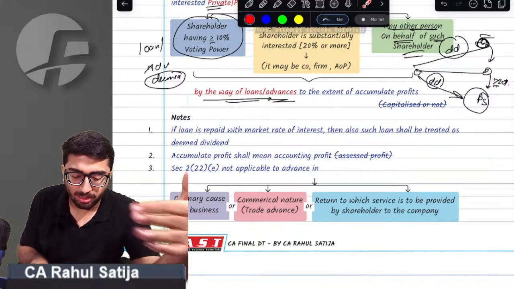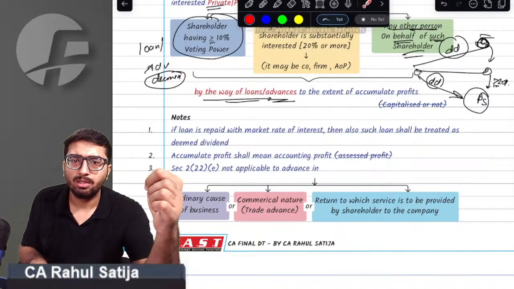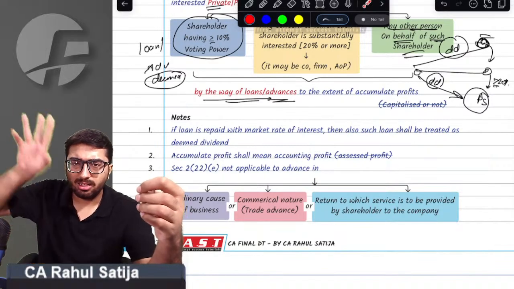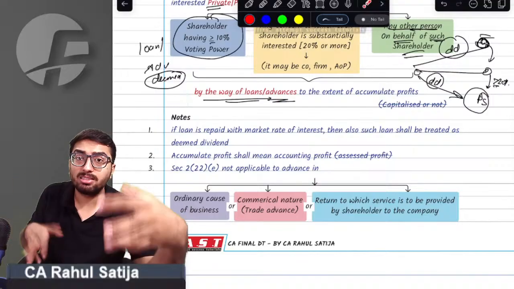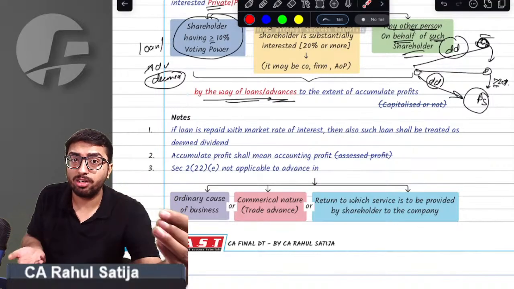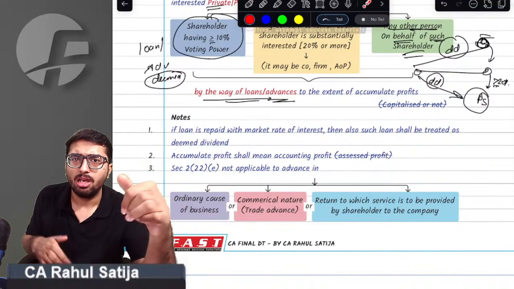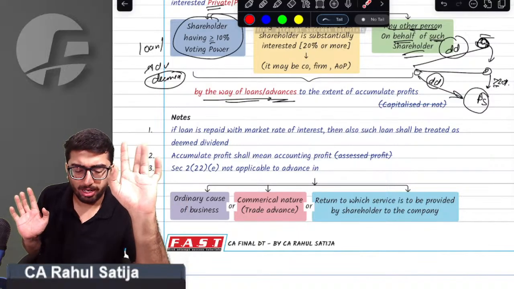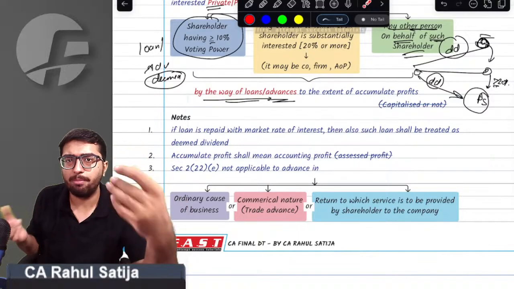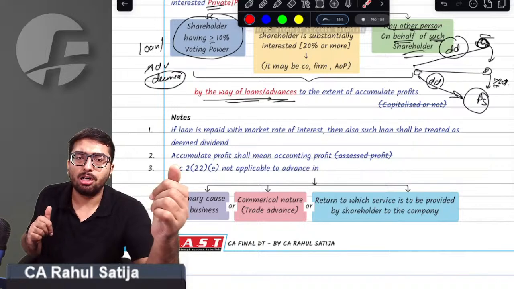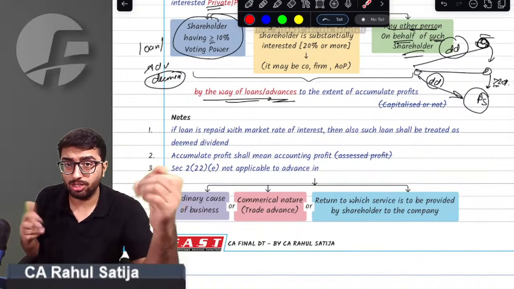Sir, if the advance is of a commercial nature, it is accustomed that for getting such services, for example audit services, you have to pay certain payments. So in that case, it is allowed. It is a similar thing in the ordinary course of business. If I am paying advance to everybody, then I have to pay advance to the shareholder also.